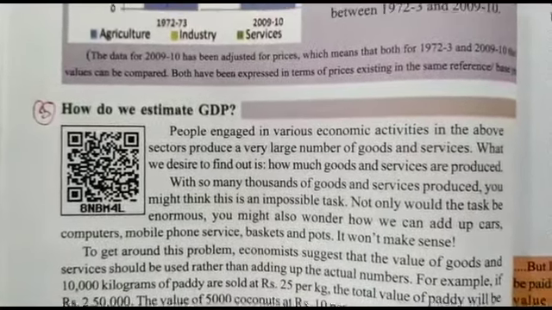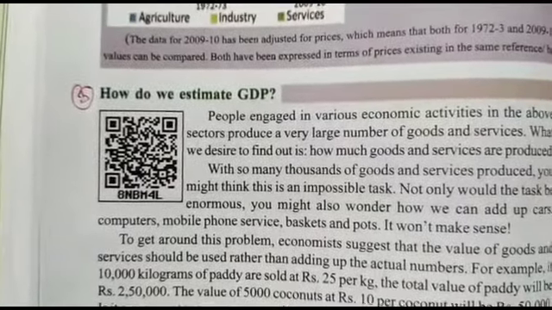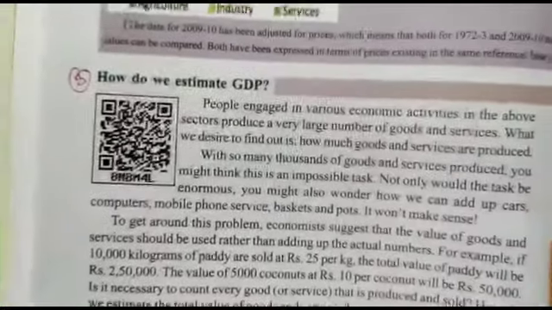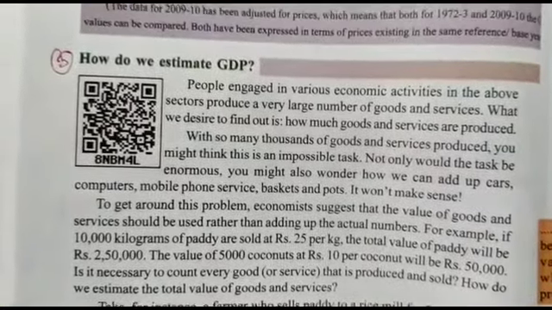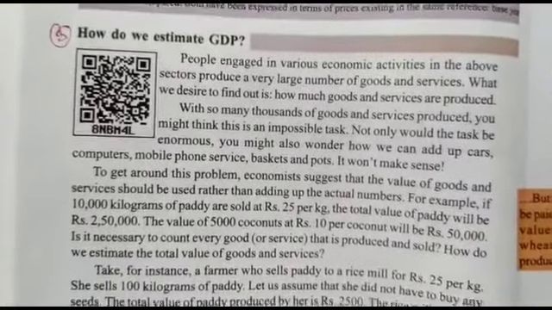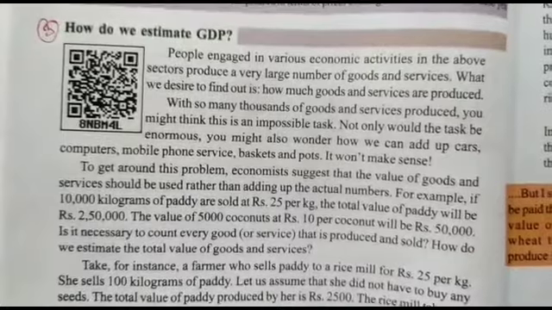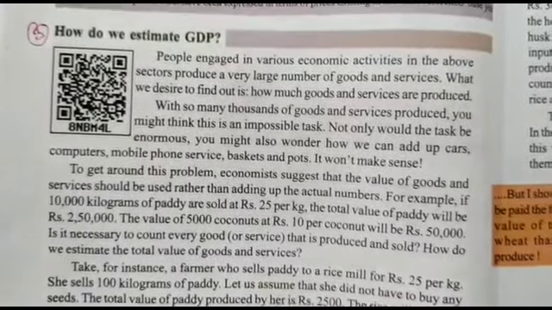People sometimes get various kinds of questions about GDP, because production involves a very large number of goods and services. How do we find out how many goods and services we are able to produce? It all becomes a question mark to people. We can also see many thousands of goods and services being produced. You might think it is an impossible task.